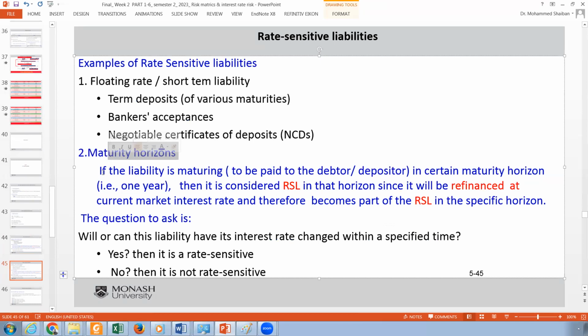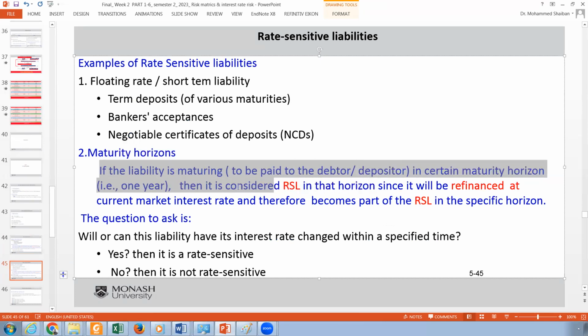This is the definition: a liability maturing to be paid to the debtor or depositor in a certain maturity horizon is considered a risk-sensitive liability in that horizon, since it will be refinanced at the current market interest rate, and therefore becomes part of the risk-sensitive liabilities in the specific horizon. Of course, we need to get all those assets and liabilities that are maturing in the same period.